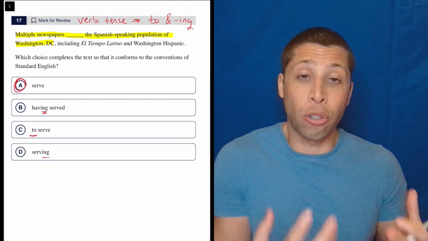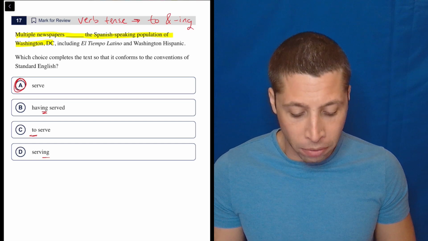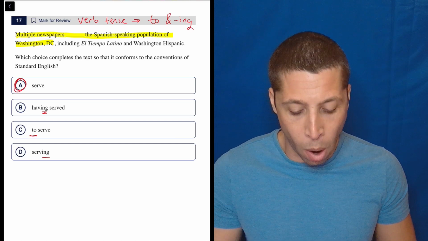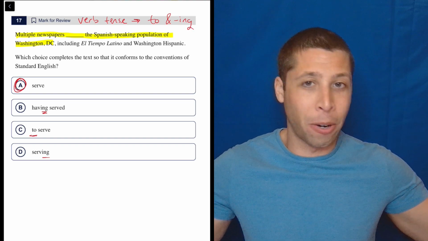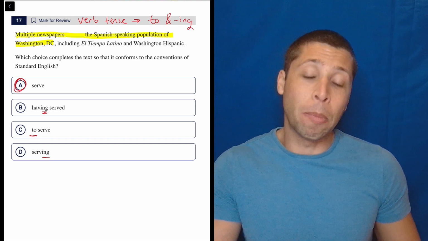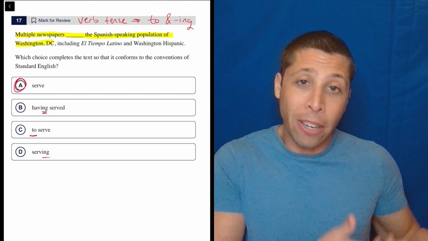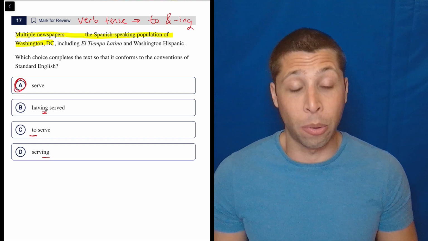We would need some other strong verb like serve later on, something like "multiple newspapers serving the Spanish-speaking population of Washington, D.C. have made Washington a great place for news," whatever it may be. So that would finish the sentence, but because there is no verb like that later, we need that verb to go into the blank. And so that is why choice A is the answer.